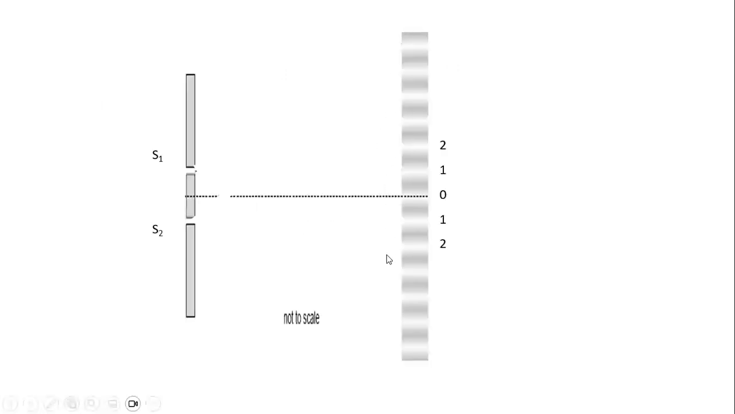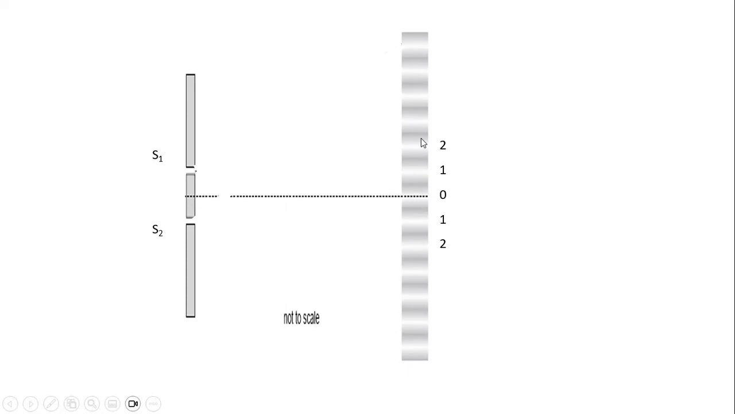This is the pattern that we will see from Young's double-slit experiment. On the perpendicular bisector, you'll see constructive interference. This is known as the central bright fringe, or the zero-order constructive interference. This is your first-order constructive, this is your second-order constructive. This is your first-order destructive, second-order destructive, third-order destructive.